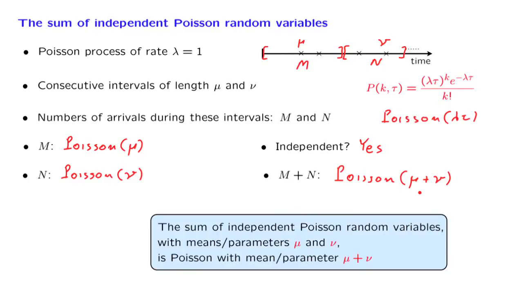It's a remarkable fact. It's similar to the fact that we had established for normal random variables. The sum of independent normal random variables is also normal. So Poisson and normal distributions are special in this respect. This is a property that most other distributions do not have, with very few exceptions.